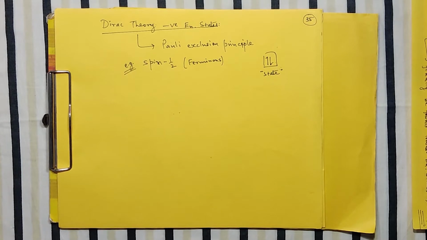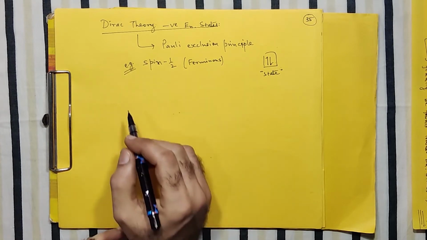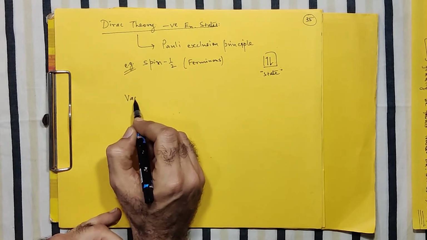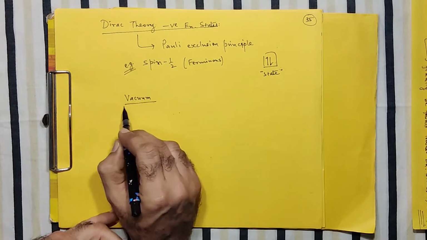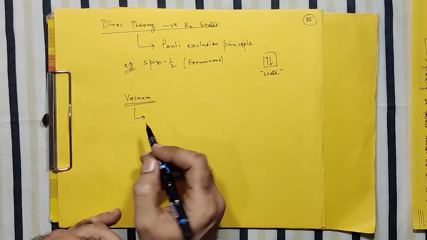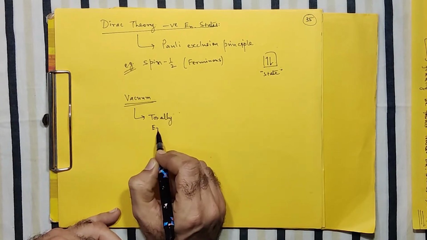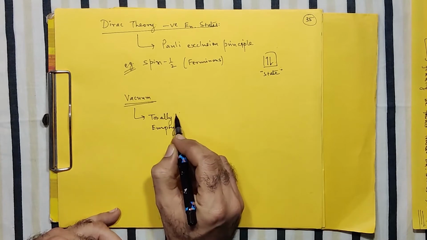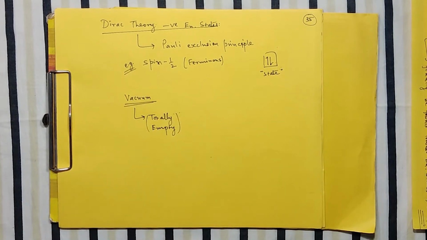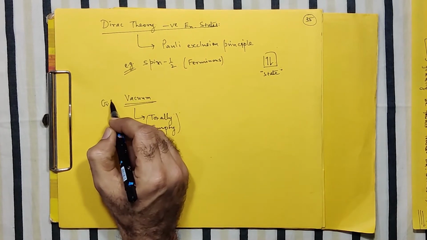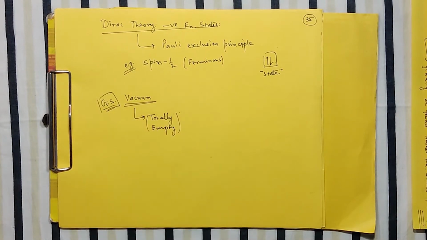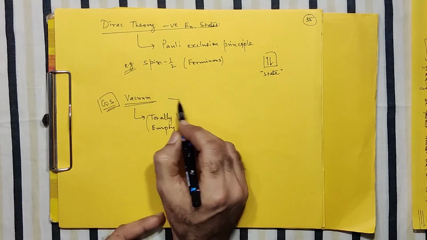In fact, he redefined the concept of vacuum. When I say vacuum, we understand that it is totally empty. This totally empty condition or state we call a vacuum. There is nothing in it. Instead of that, what Dirac has said is that this vacuum, or the lowest state, the ground state, is in fact totally filled.